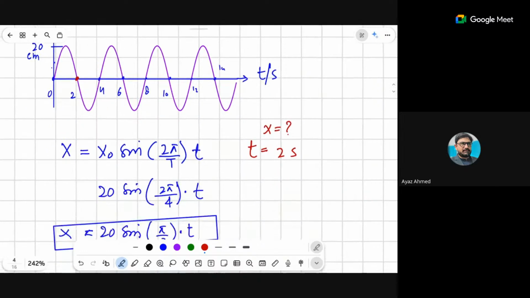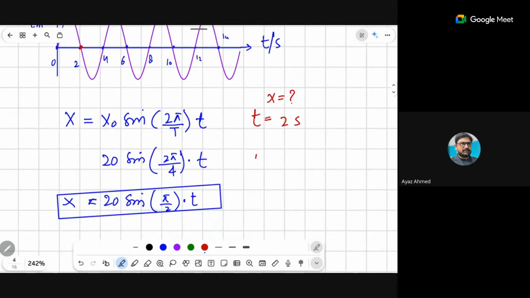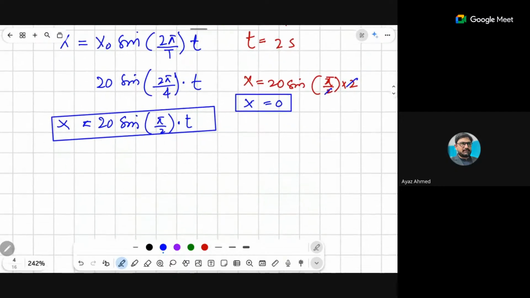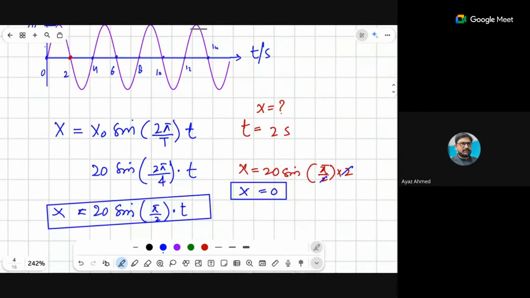It is 0. So if I apply this equation, x equals 20 sine (pi by 2) times 2. So what will be this number? By calculation, 2 and 2 will cancel. So x would be equal to 0. Do you agree? Is it clear to you? 20 sin pi, what will be the answer? 0, right?